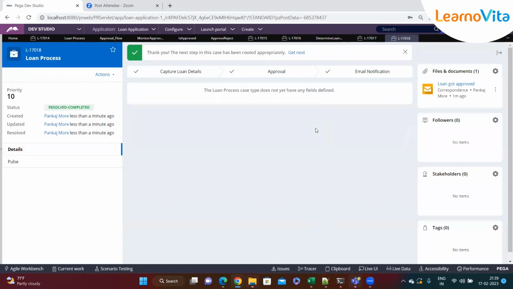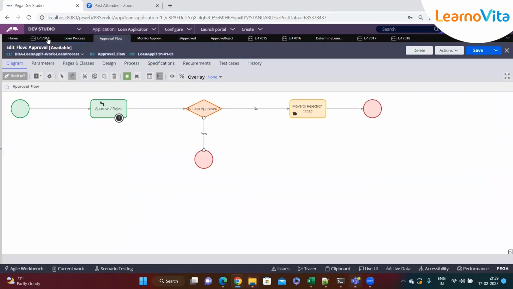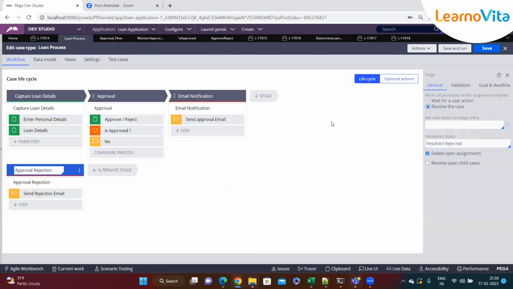So this is how you can configure it. Now you can see that we have added one more feature to our process, wherein we can deviate our process. Every time, we will not jump to the email notification. We have told Pega when to go to the order stage, or when to move ahead with the next primary stages.